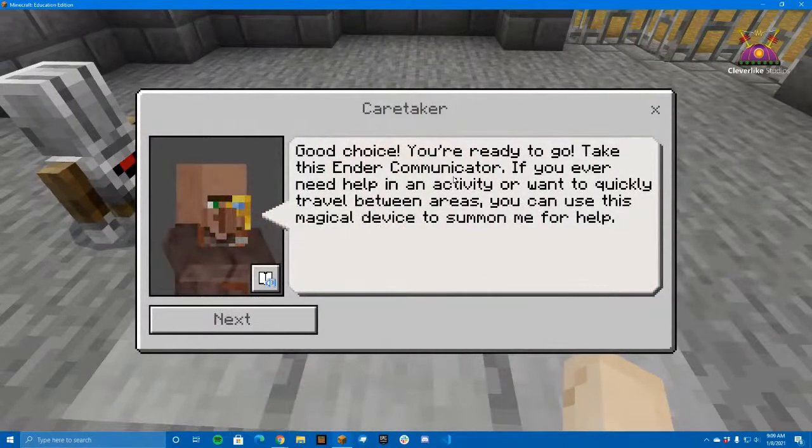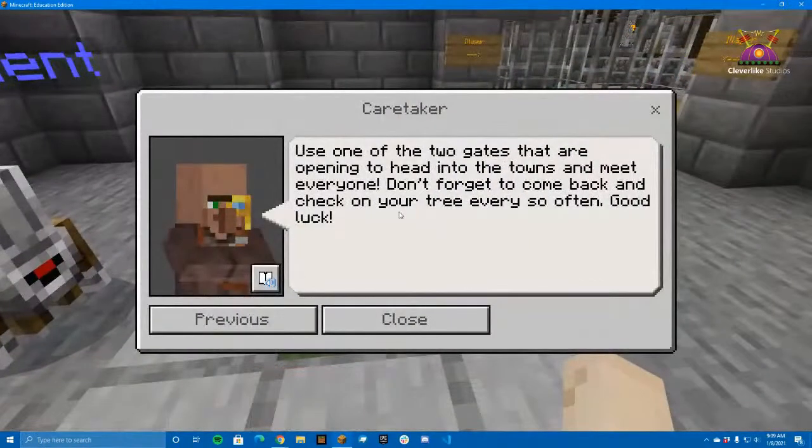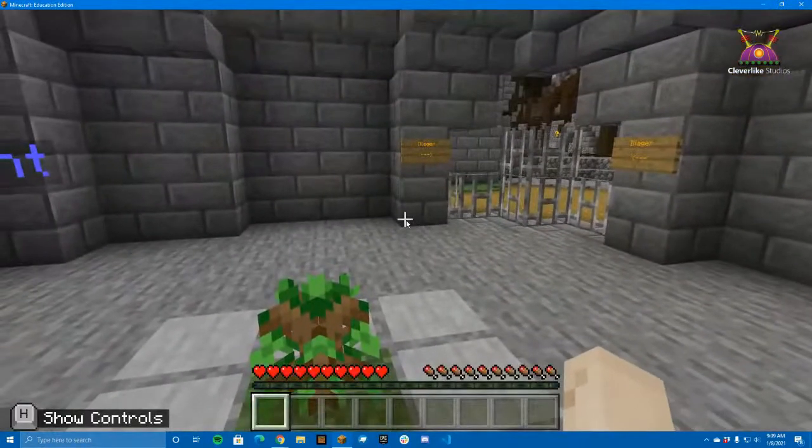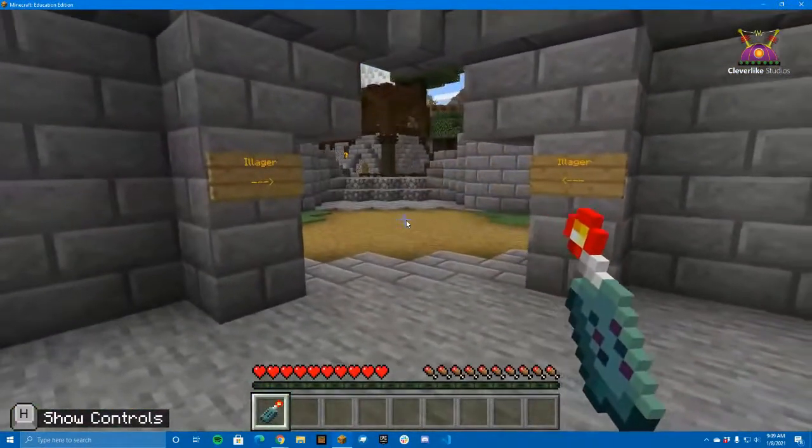All right. Good choice. You're ready to go. Take the Ender Communicator. If you ever need help in an activity or want to quickly travel between areas, you can use this magical device to summon me for help. Use one of the 2 gates that are opening to head into the town to meet everyone. Don't forget to come back and check on your tree every so often. Good luck. Okay. So you see the gates have animated open.